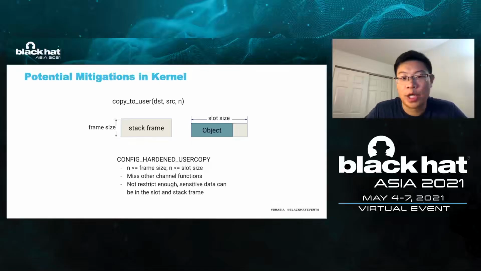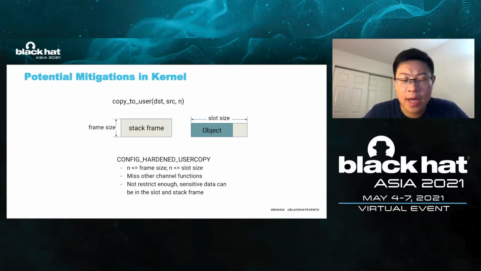The last potential mitigation is CONFIG_HARDENED_USERCOPY, which is imported from PaX USERCOPY. This mitigation examines the size argument of copy_to_user. If the source argument is a kernel stack address, this defense ensures that the size argument is smaller than the frame size. Only data in the current stack frame can be copied out. If the source argument is a kernel heap address, this defense ensures that the size argument is smaller than the slot size. A cross-slot overread is disallowed. A similar mechanism is also used in the XNU kernel.